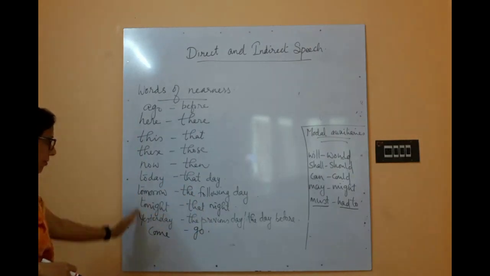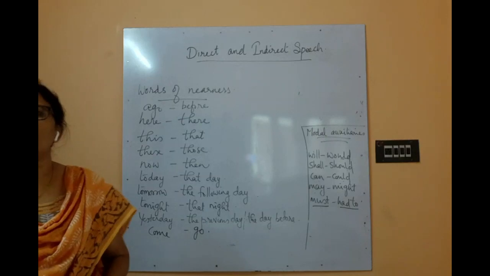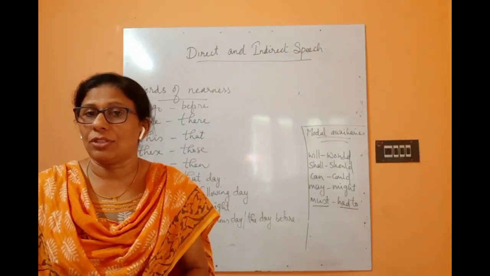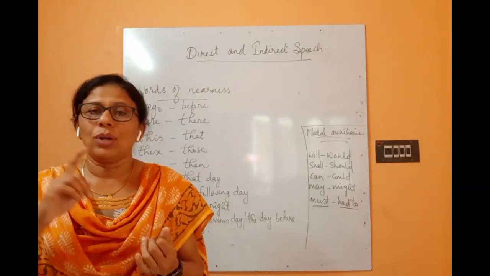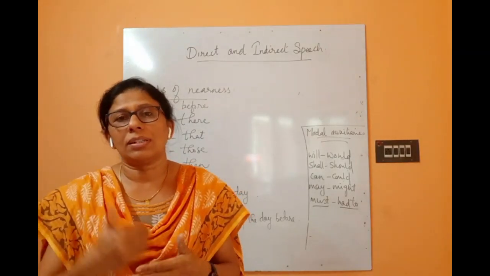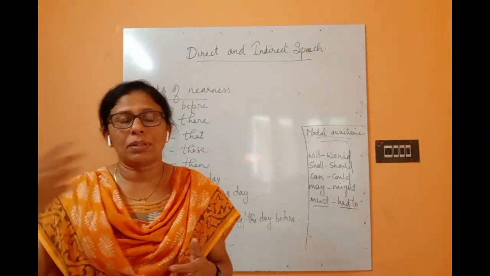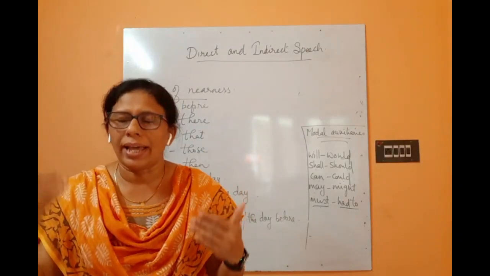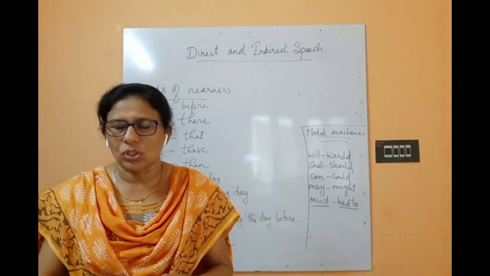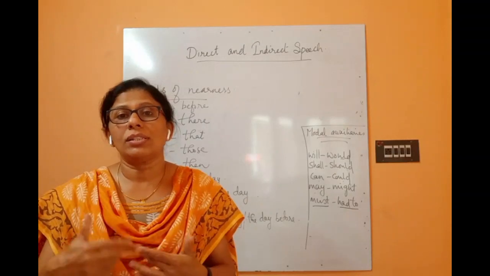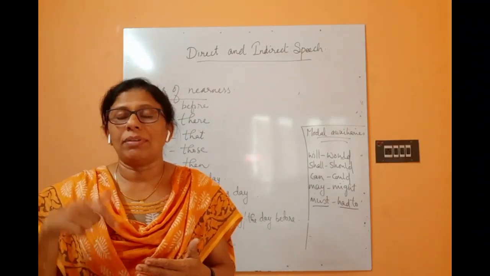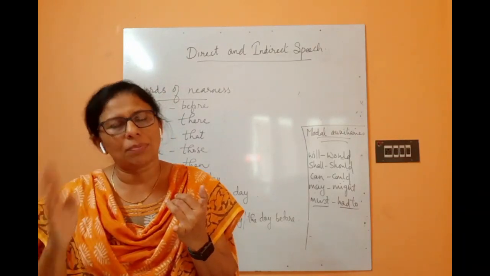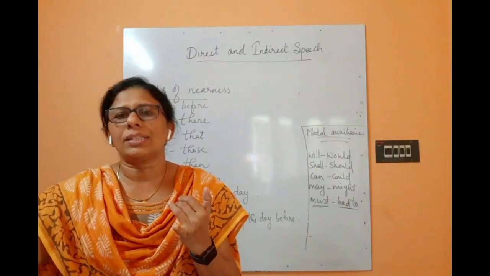So remember, if any of these words are there, when you are converting direct speech to indirect speech, not only one thing you have to keep in mind, not only the tenses. First thing, remove all the punctuations, and combine the reporting clause and the quote with the help of a conjunction. After that, the tenses will change. All the present tenses will change to their respective past forms, and past tense goes one step up.